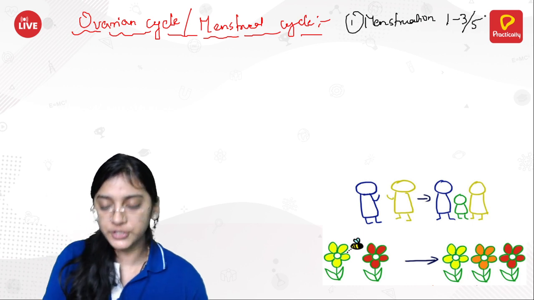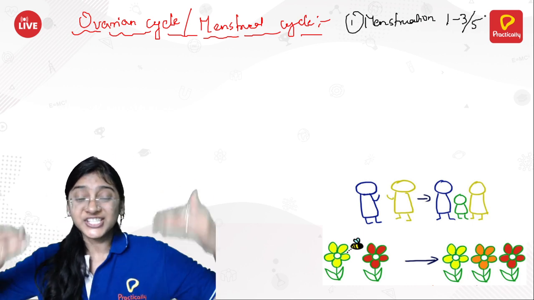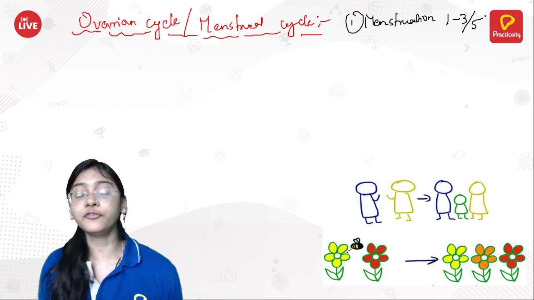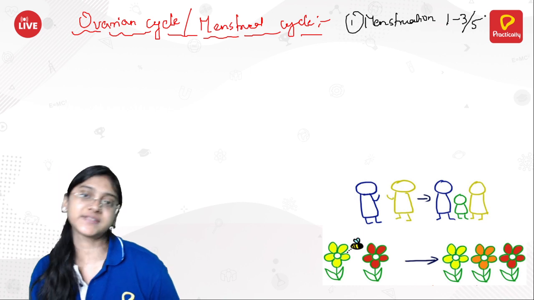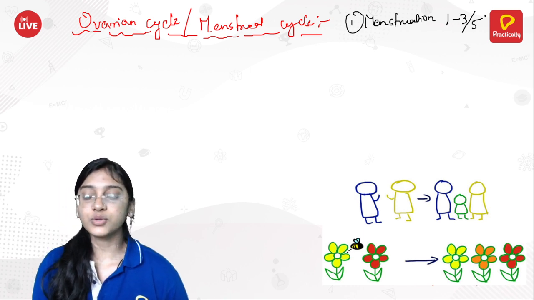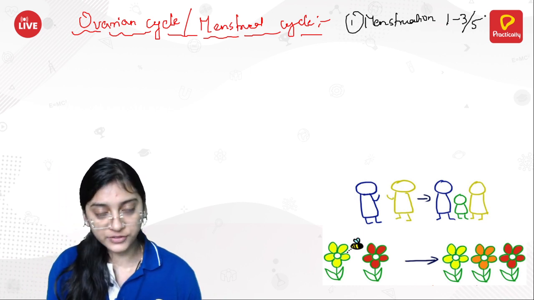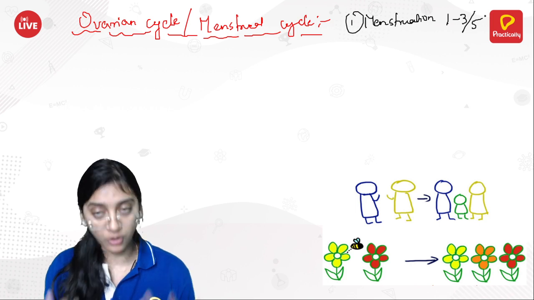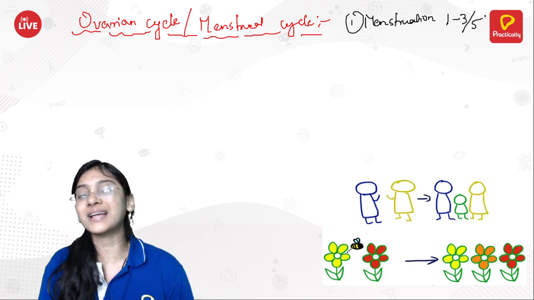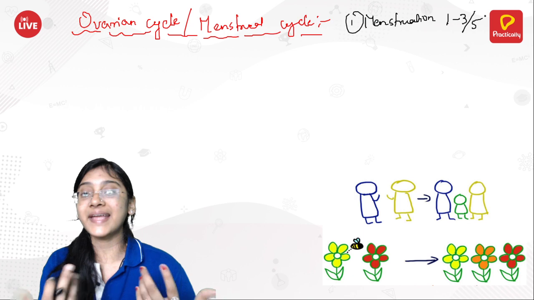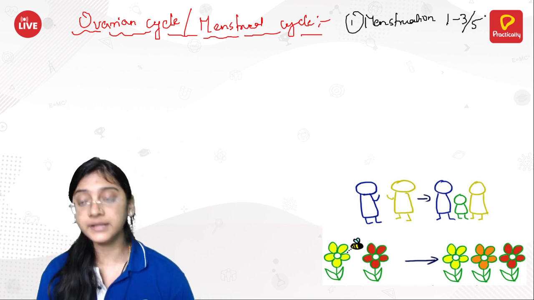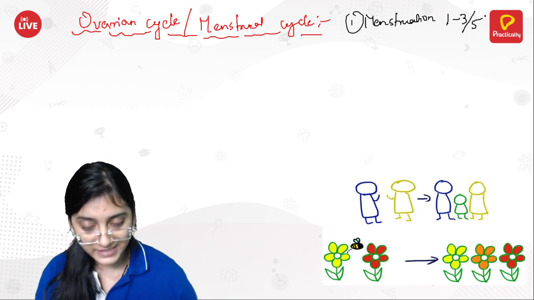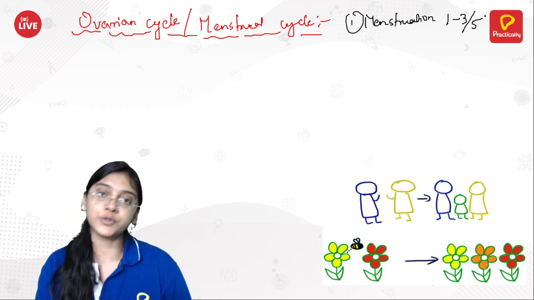During this stage, you are able to see shedding of the endometrial layer, the innermost layer of the uterus. All the blood vessels of the endometrium are going to be lost because the body now knows that it hasn't got any sperm, which means there is no embryo development, there is no pregnancy. That's why you are able to see menstruation.